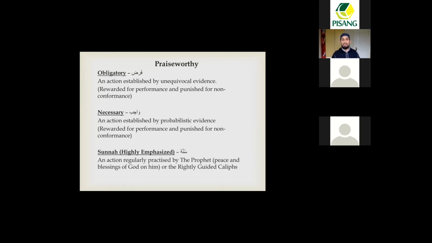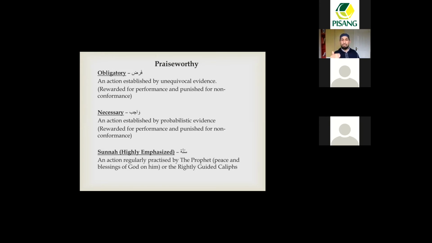Okay, then we have a category of wajib. Wajib is an action established by probabilistic evidence, rewarded for performance and punished for non-conformance. Okay, it's very close to fard, but it's a slightly lesser category. Why is this? If we say fard was 100%, it's like 99%. So it's very close to the fard, but because there's a slight element of doubt, the category is put down one level.